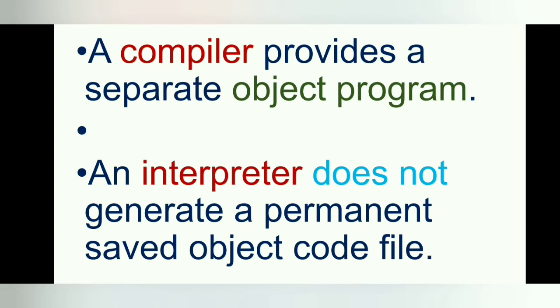A compiler provides a separate object program. An interpreter does not generate a permanent saved object code file. In the case of the compiler, each statement is translated once and saved in an object file, which can be executed at any time without translating again. In the case of an interpreter, each statement is translated every time it is executed from the source program.